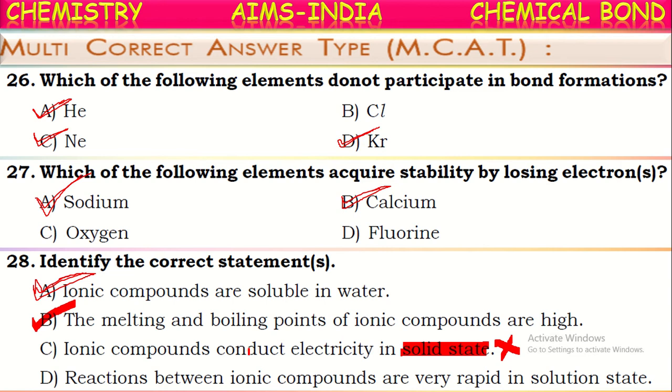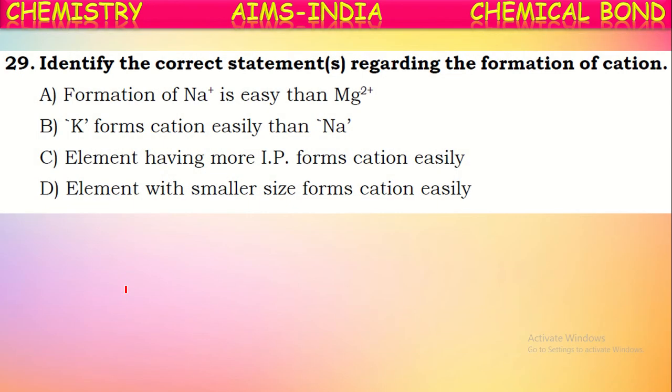The next one: reactions between ionic compounds are very rapid in solution state. Is it correct? Yes, ionic compound reactions are very rapid. They participate in reactions much faster. This is also a correct statement. These three are correct except the third one.